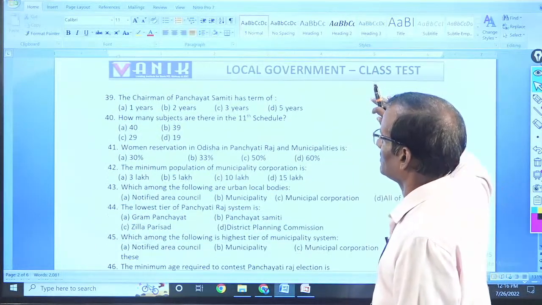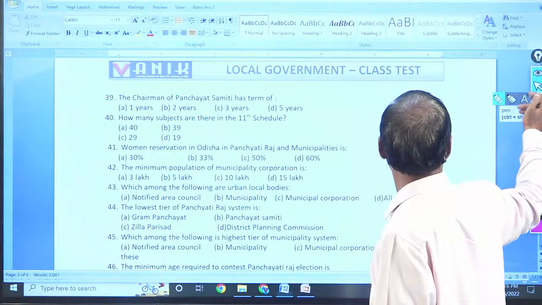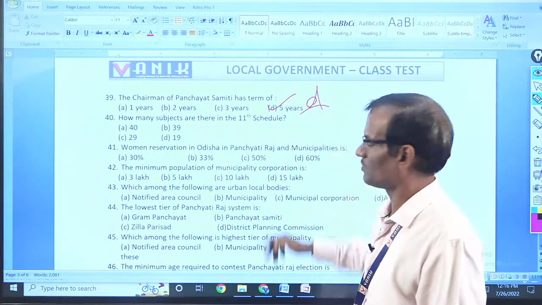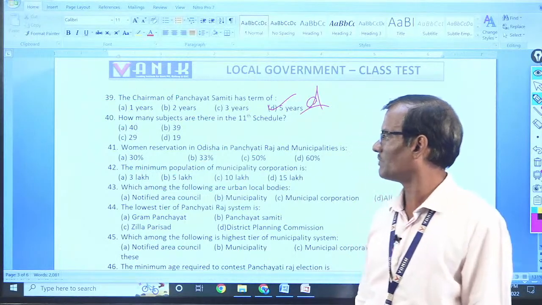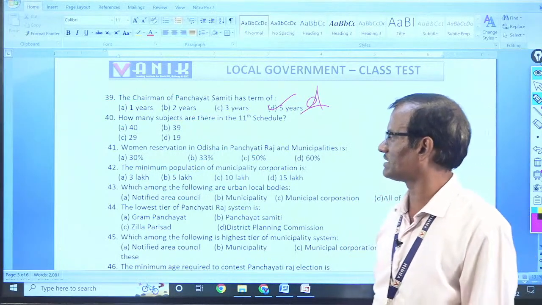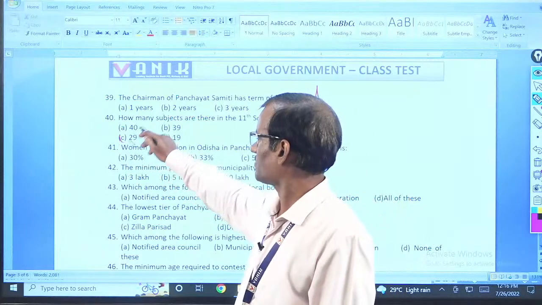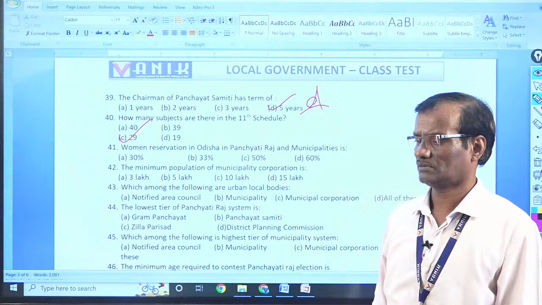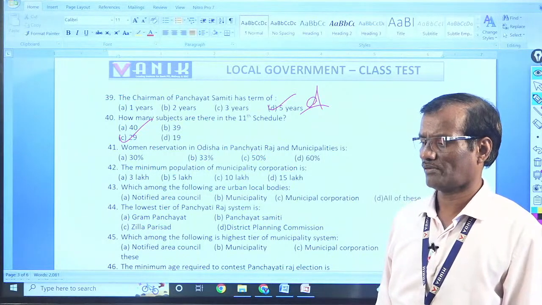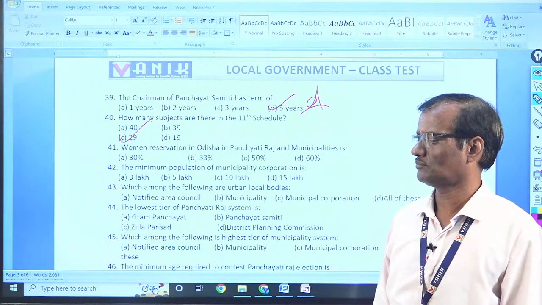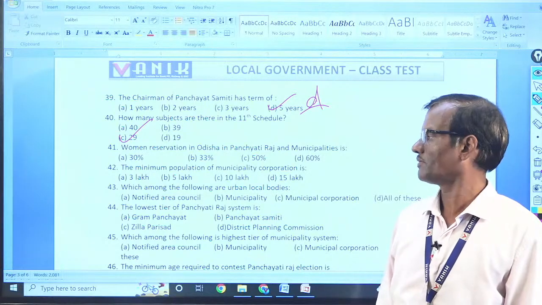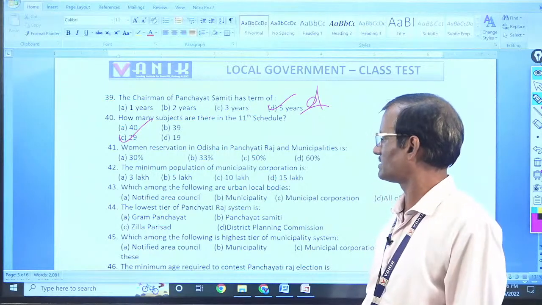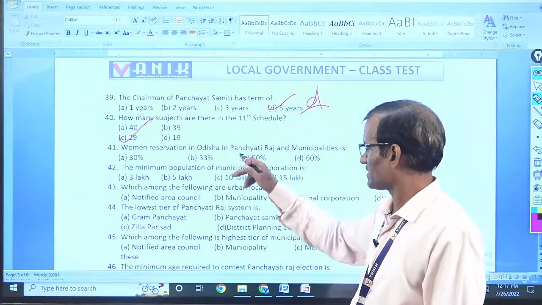39. The chairman of a committee, Panchayat Raj, has a 5-year term, so very easy questions, just an overlook. How many subjects are there in the 11th schedule? 29 subjects. Okay. Women reservation in Odisha, Panchayat Raj and municipalities is 50% now.